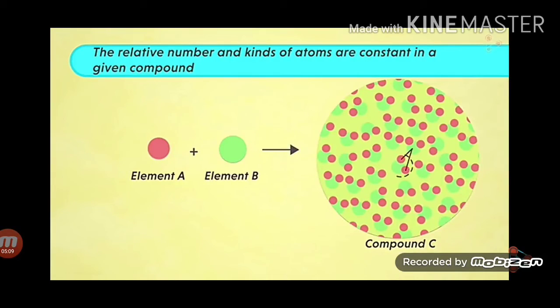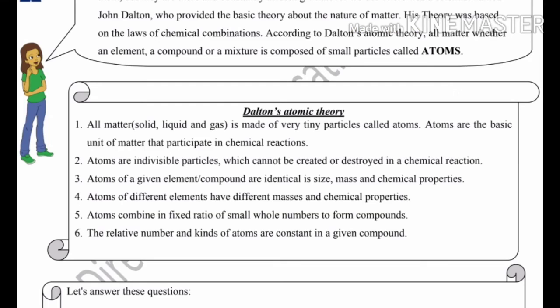The other postulate is: the relative number and kinds of atoms are constant in a given compound. We see that in compound C, 1 unit is made up of two atoms of element A and one atom of element B, which remains the same throughout the composition of compound C. Now we have studied all the postulates given by Dalton in his atomic theory.